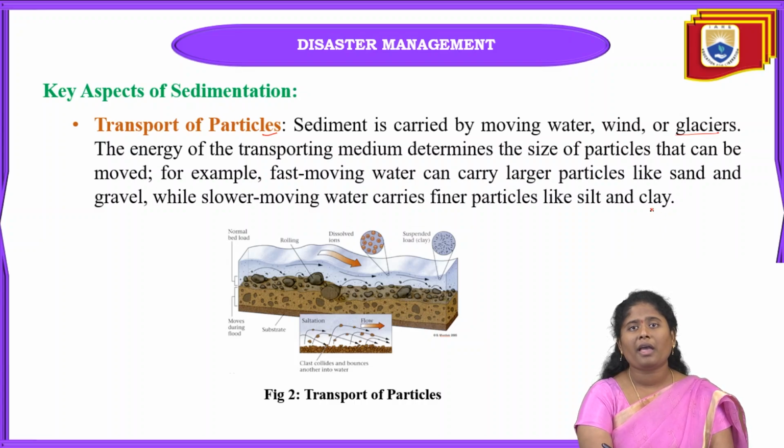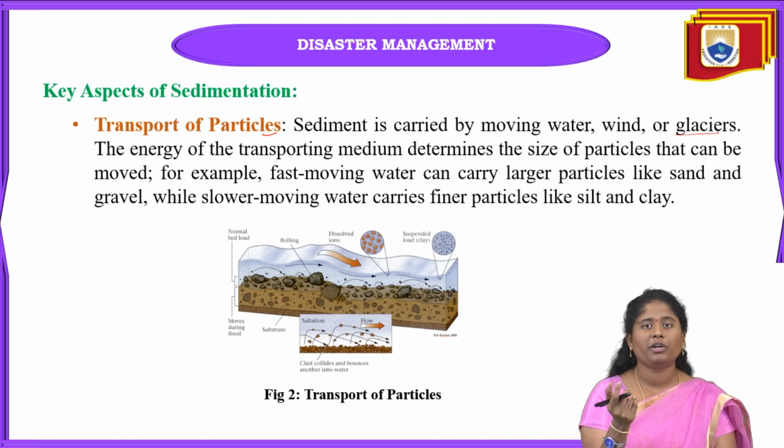Here, the energy of the transporting medium determines the size of the particles that can be moved easily. If the size of the particle is very small, it can be transported easily.